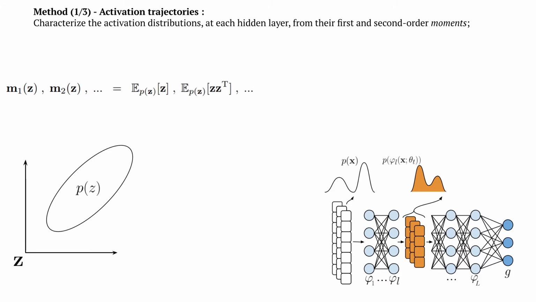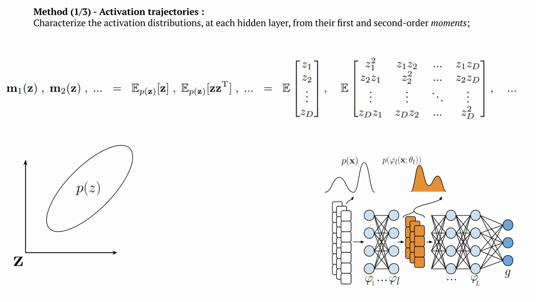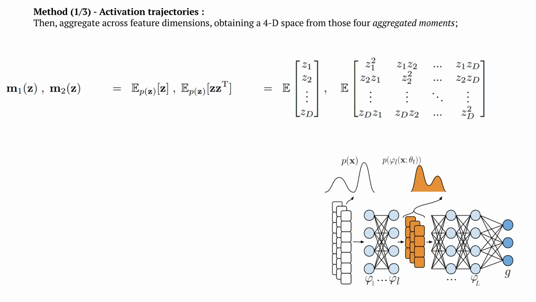But since we only have the activation vectors of a few input examples, we will not try to estimate higher order moments because it would lead to high estimation error, and we will only estimate the first and second order moments. But that still makes a lot of quantities to track and a very high dimensional space, so we will further aggregate across the feature dimensions. But before we do this, first let's notice that there are three discernible types of quantities here: the elements of the mean vector, the elements of the diagonal of the autocorrelation matrix, and the non-diagonal elements of the autocorrelation matrix.